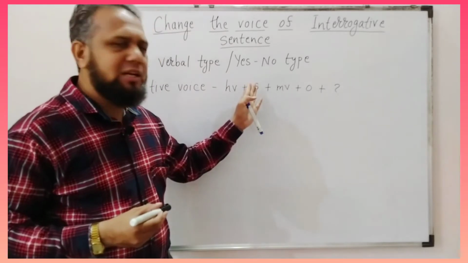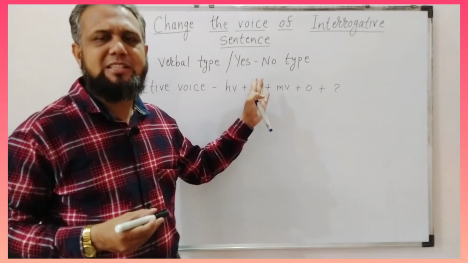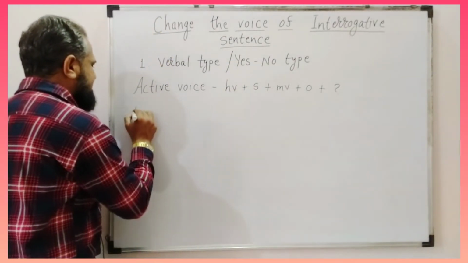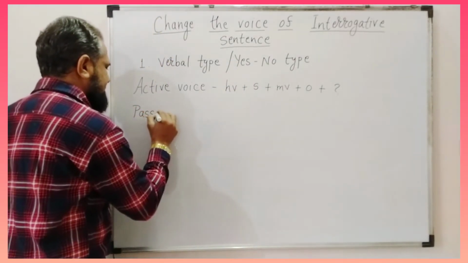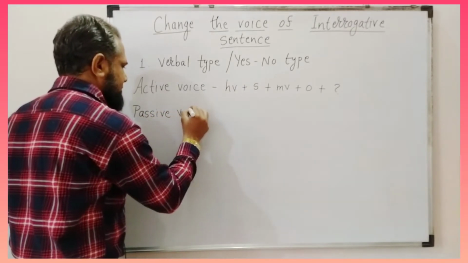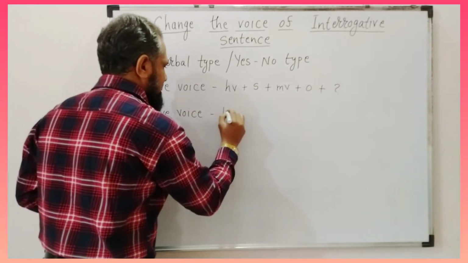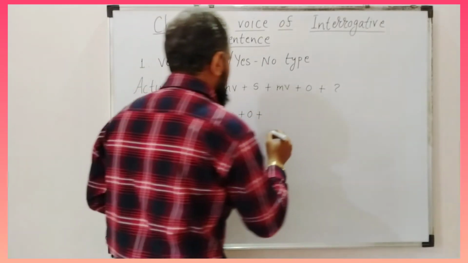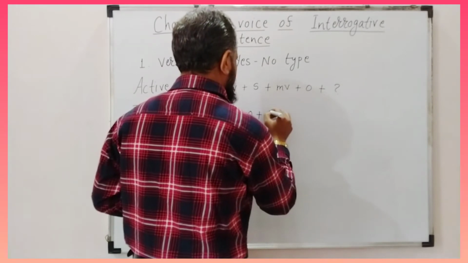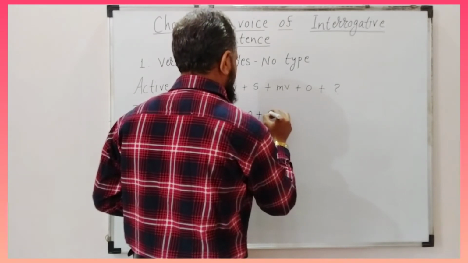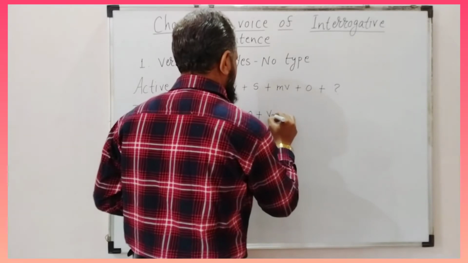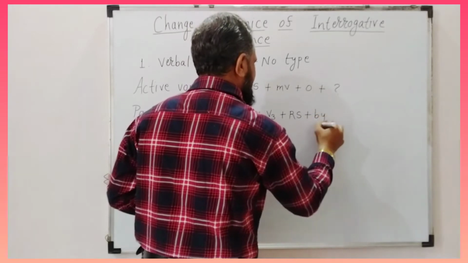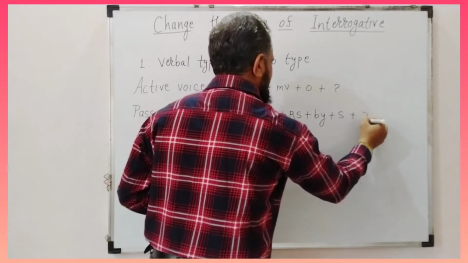Therefore we do not write the remaining sentence in the formula of active voice, and the formula of passive voice is helping verb plus object plus V3 plus remaining sentence plus by plus subject plus question mark.